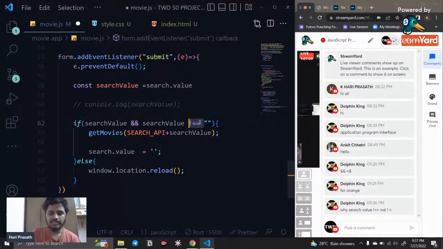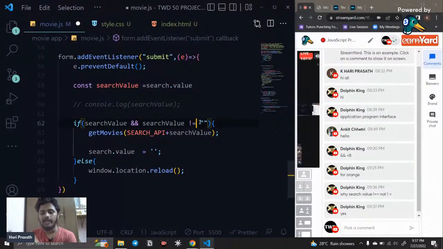If you use the double equal, this is also going to validate, but it validates loosely. It only considers the value. If I use the triple equal to, then it takes care of the value and the data type also. It is called a strict validation. And if you use a double equal to, then it's going to be a loose validation. So if you are working with some APIs, mostly we use strict validation. We need both things to be correct.